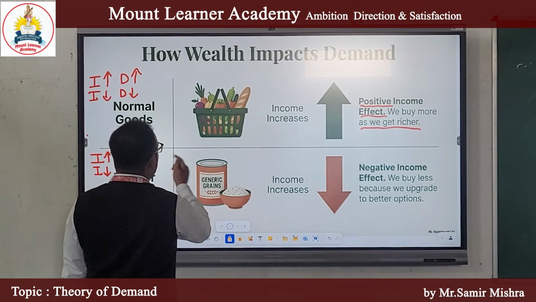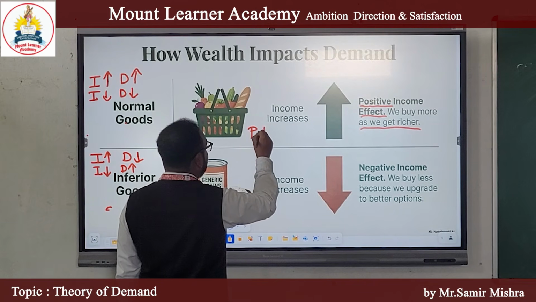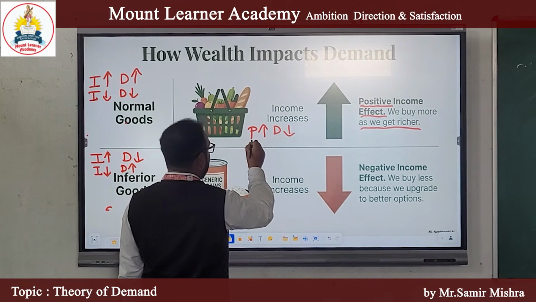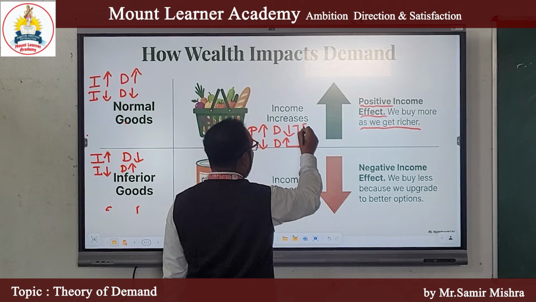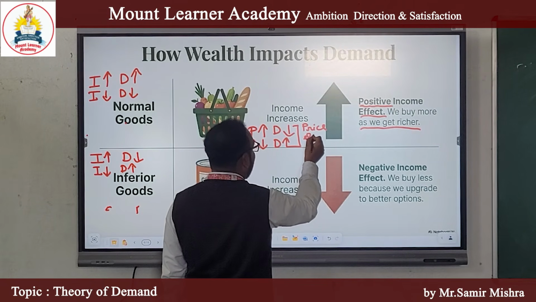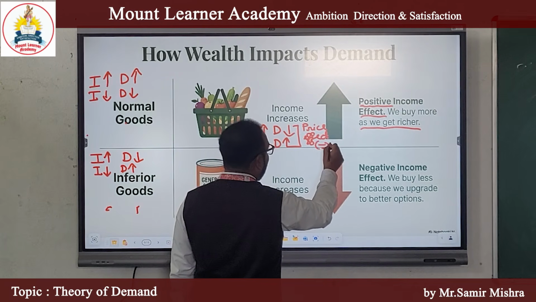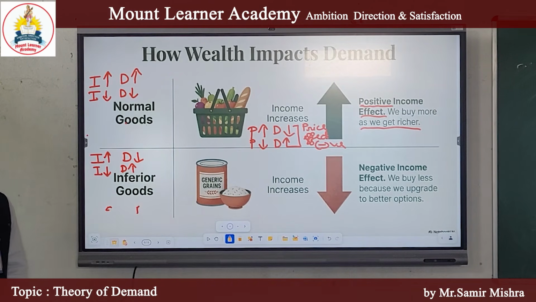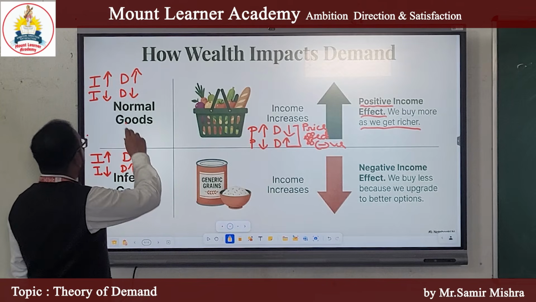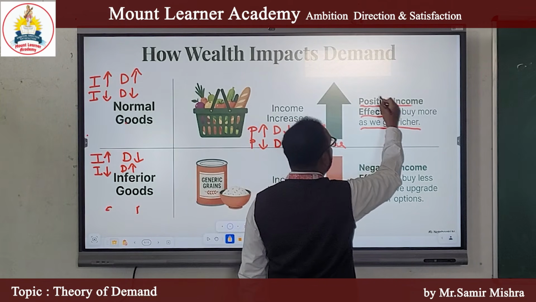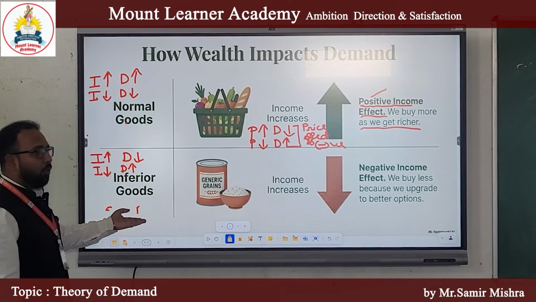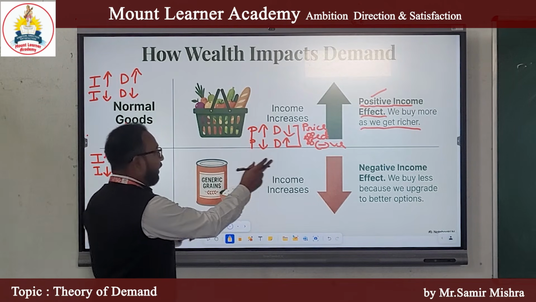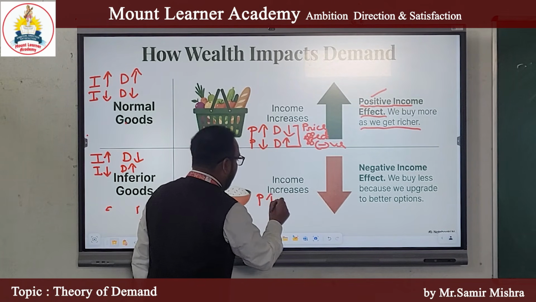In case of normal goods, when price increases, demand decreases, and when price decreases, demand increases. You can say in case of normal goods, price effect is negative. I hope clear. I am repeating it again: in case of normal goods, the income effect is positive, whereas price effect is negative. And in case of inferior goods, just opposite, income effect is negative and price effect is positive.